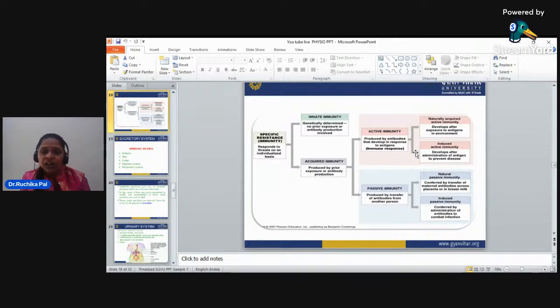Now, natural passive immunity is conferred by the transfer of maternal antibodies across the placenta or in breast milk. Induced passive immunity is conferred by the administration of antibodies to combat infection. So these are the types, or the divisions, of immunity that you have read about when you go through your immune system.